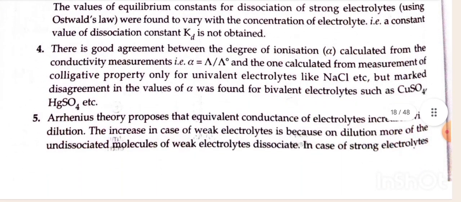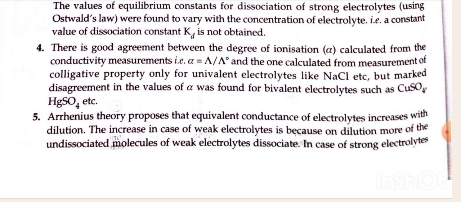Fourth, there is good agreement between the degree of dissociation alpha calculated from the conductivity measurement, that is, alpha equals lambda divided by lambda naught, and the one calculated from measurement of colligative property, only for univalent electrolytes like NaCl, etc. But marked disagreement in the value of alpha was found for bivalent electrolytes such as CuSO4, HgSO4, etc.